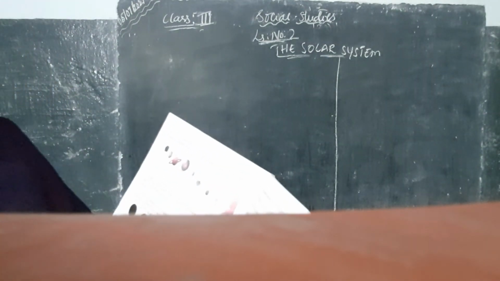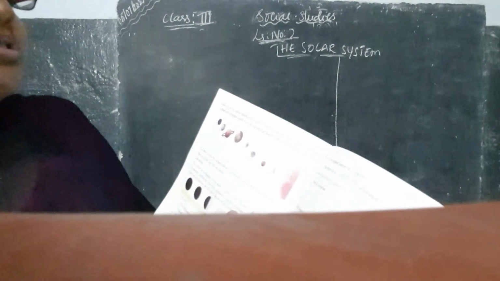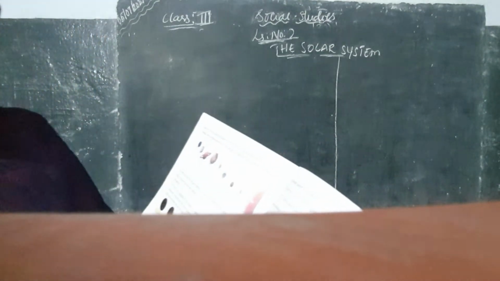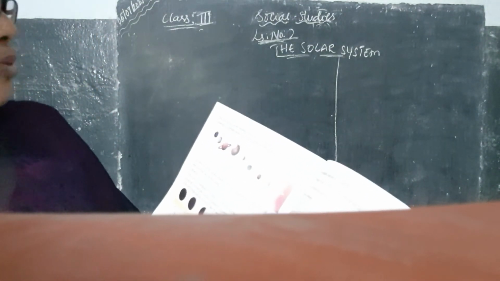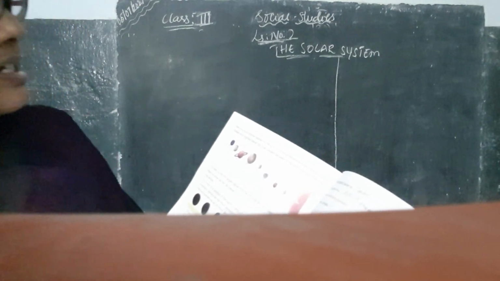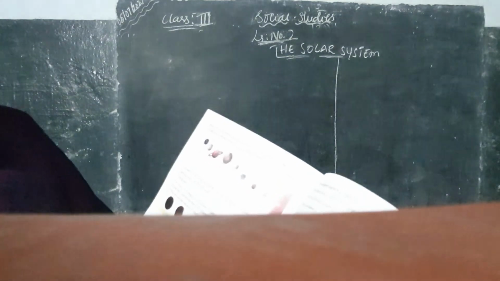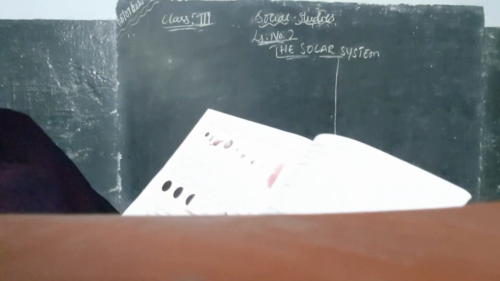Mars is also known as the red planet. Which is the red planet, children? Mars is the red planet. Coming to the moon. The moon is a satellite of the earth. It goes around the earth. Isn't it, children? Because of its movement, sometimes the moon appears in a crescent shape, sometimes as a half moon, and sometimes as a full moon, and some other planets also have their satellites.